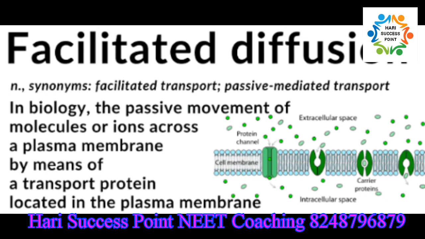And the special protein that takes part in this facilitated diffusion is called permease, or it is a mobile carrier. And this permease protein is located in the plasma membrane.